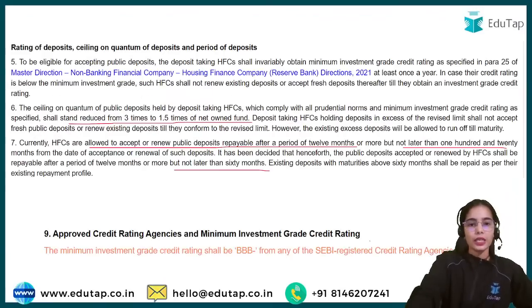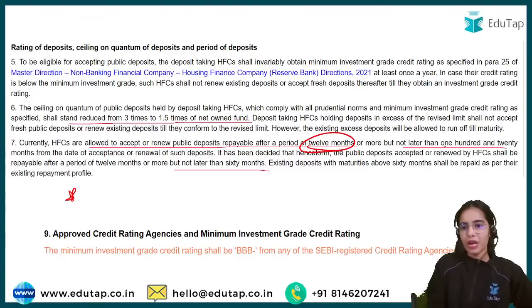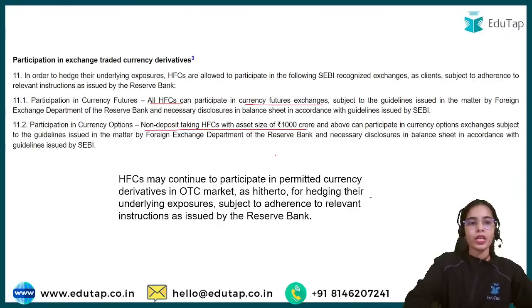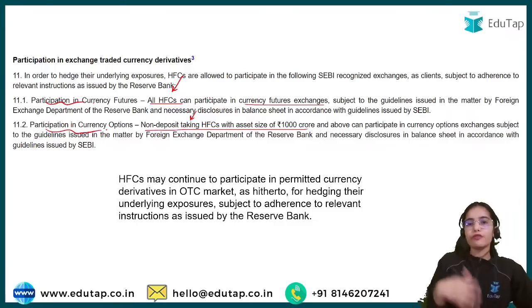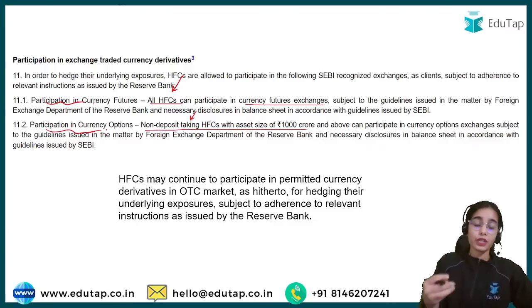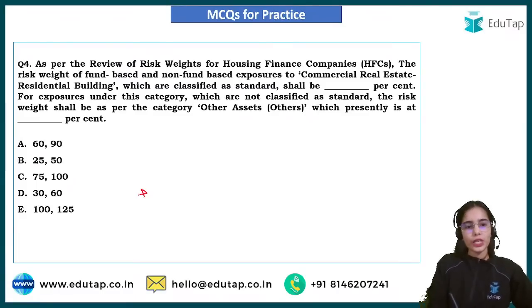Before, it was a minimum period of 12 months and a maximum period of 120 months. Now it is a minimum of 12 months and a maximum of 60 months. Participation in currency futures, participation in currency options: these are criteria for which NBFCs can participate in future derivatives, and which HFCs can participate in currency options. That is the simple criteria that you can see. Now coming to the next question.